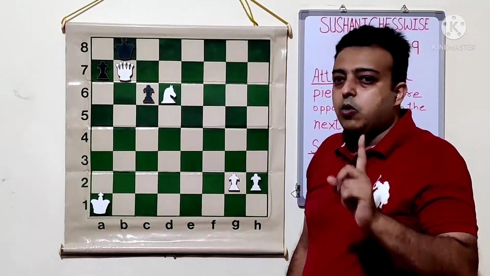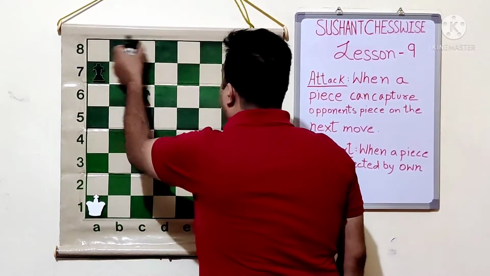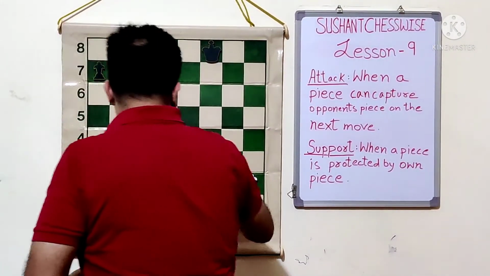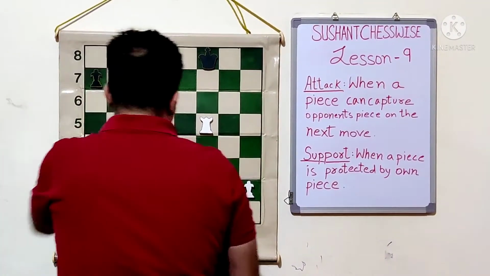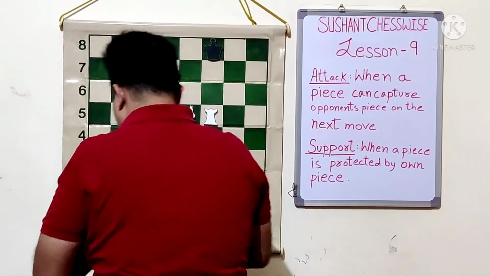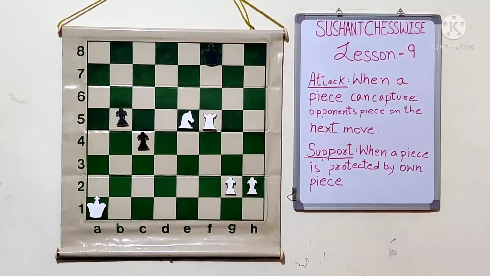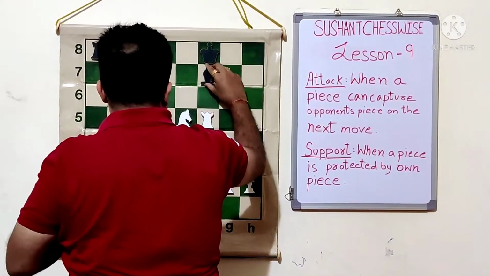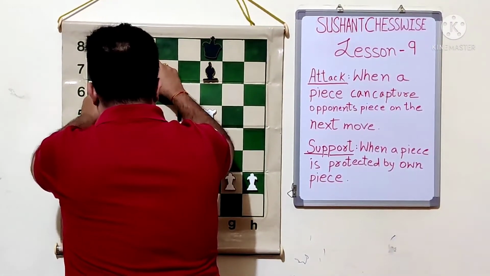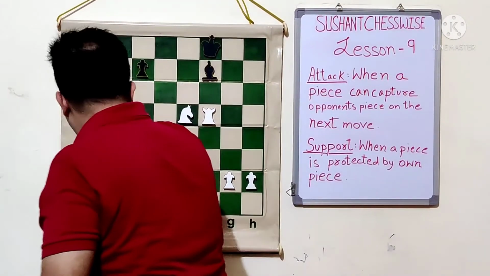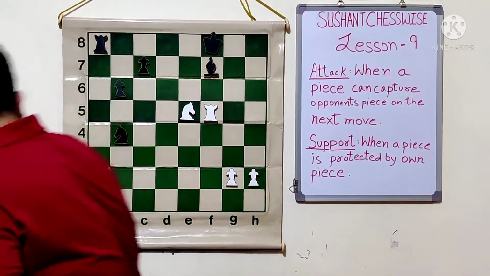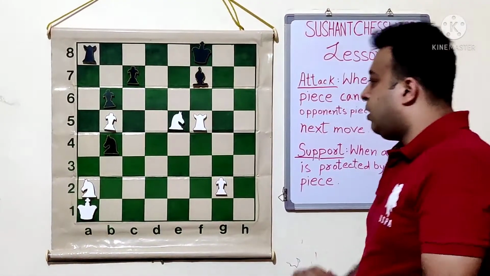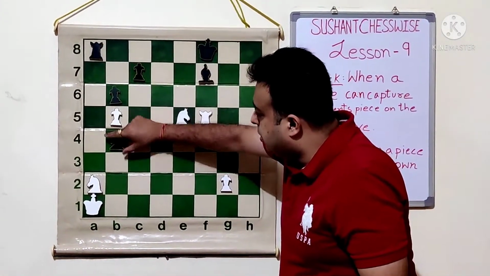So quickly we will look at one more last position. Okay, so let's have a look at this position.